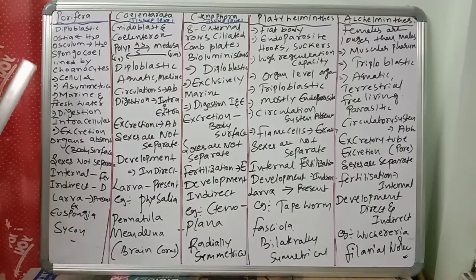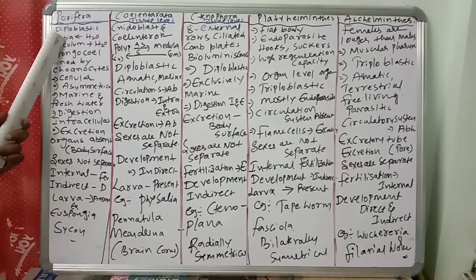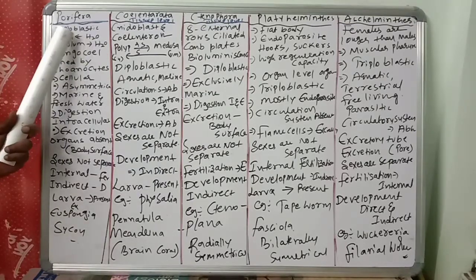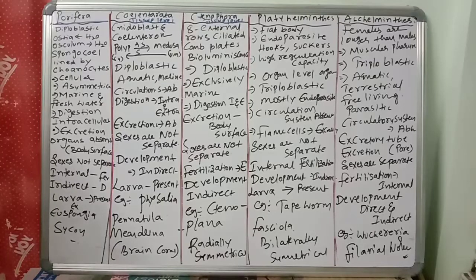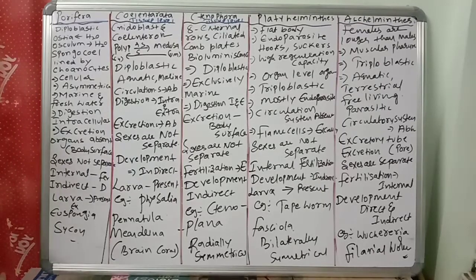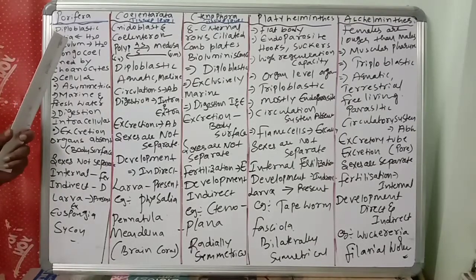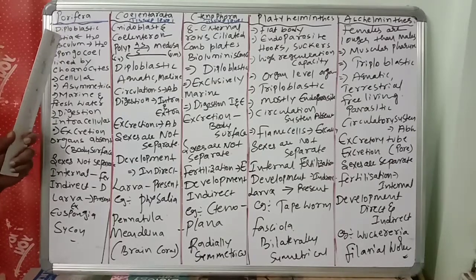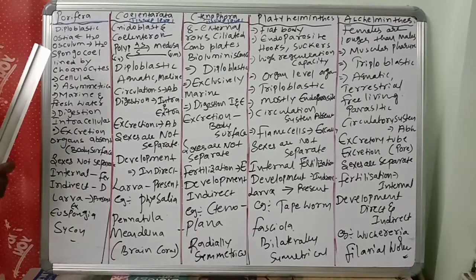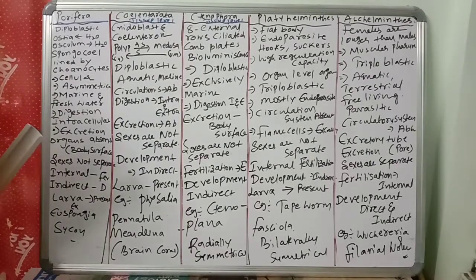Next, they have openings on their body called ostia. What's the use of ostia? Water enters the body through the ostia pores. And what is the osculum? The water goes out through the osculum. So in the poriferans we see ostia and osculum: ostia to take in the water, osculum to send the water out of the body.